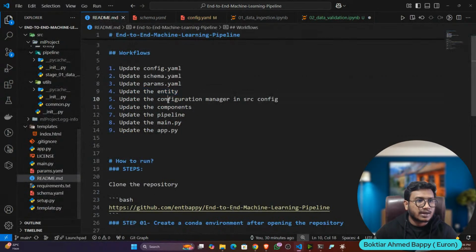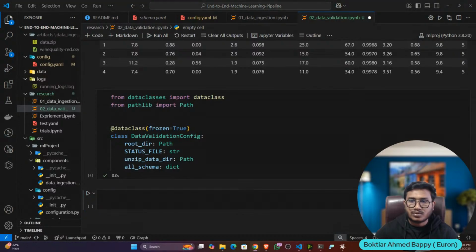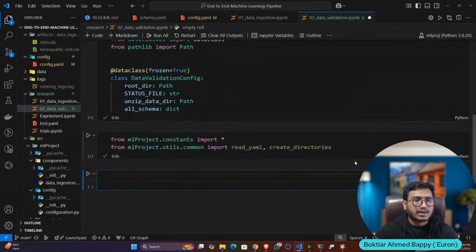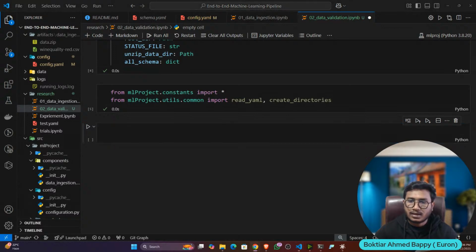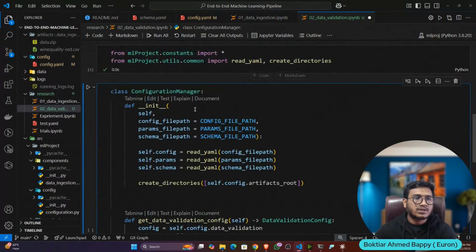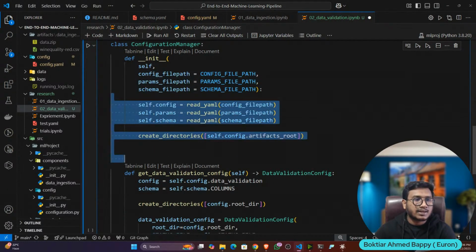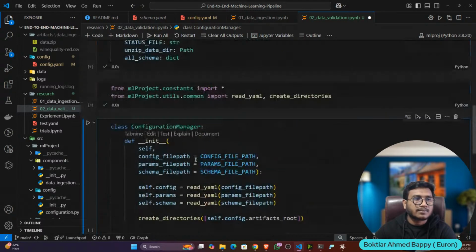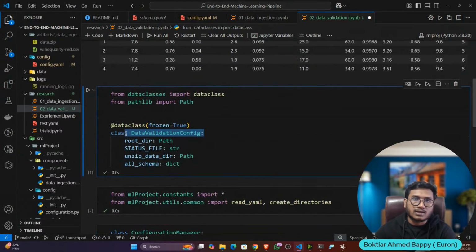Next, I'll write my configuration manager. Let's import some utilities: create directories and read YAML. And this is my configuration manager. Same configuration manager class: I'm taking the file path, reading the YAML file, creating the root directory. And here is the function get data validation config. The previous one was get data ingestion config, now it is get data validation config. And this is the return type we have defined here.